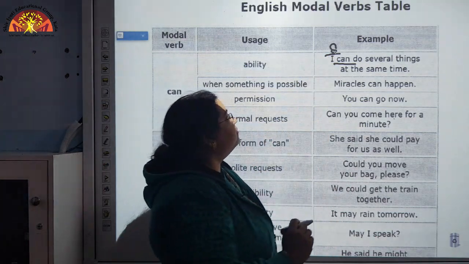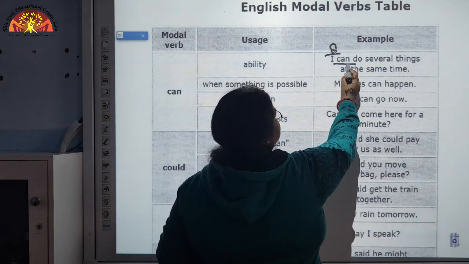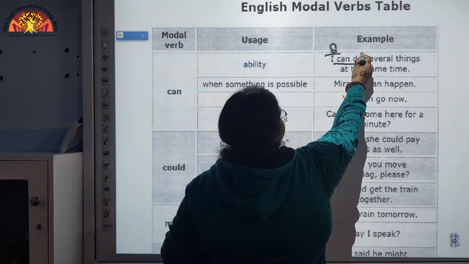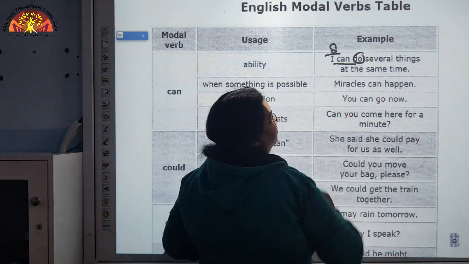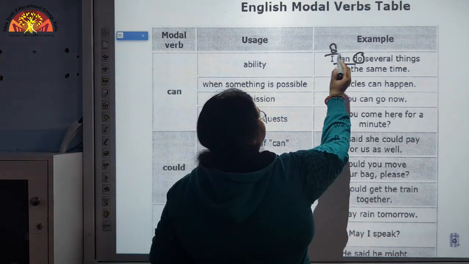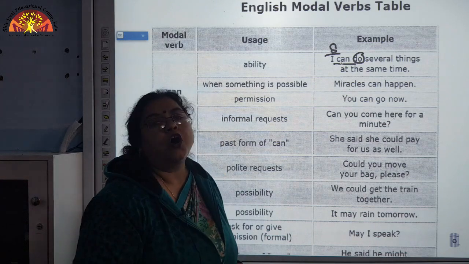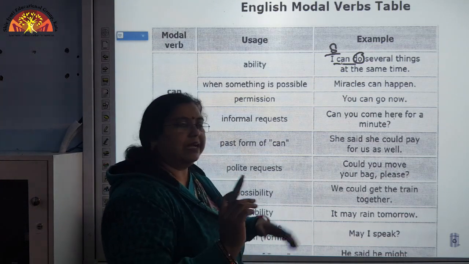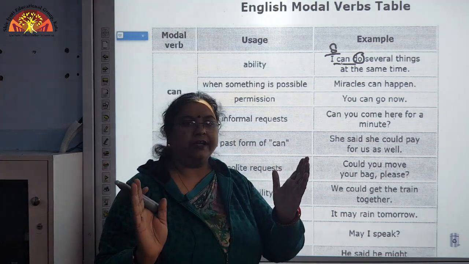Here, can is being used with the principal verb. This is our principal verb, and can is the modal which is used here as an auxiliary verb. So, this is probably now clear to you.